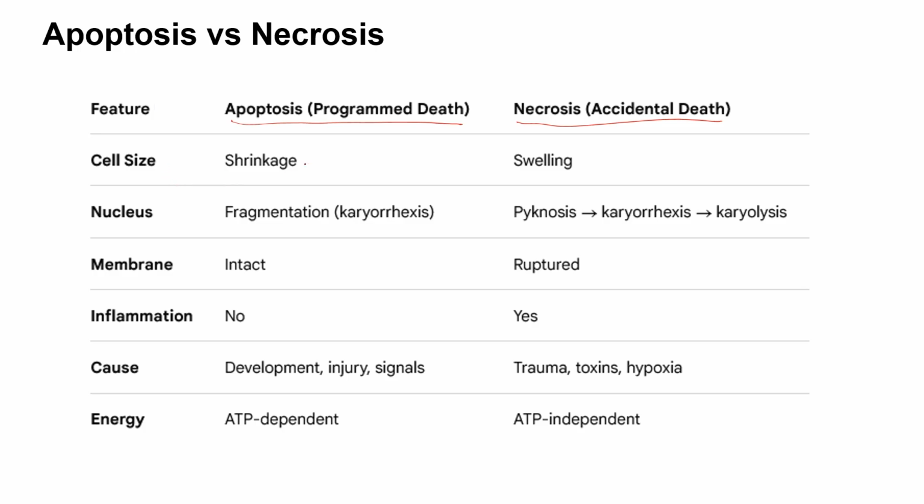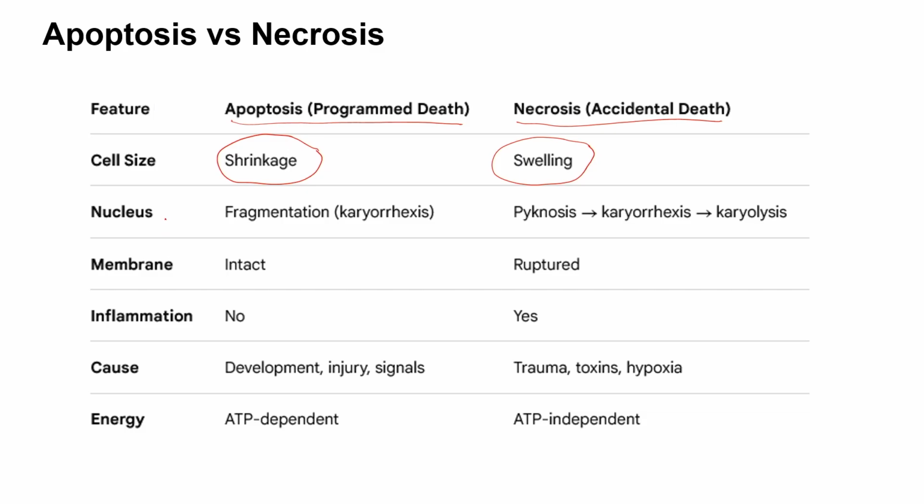In terms of cell size, there is a shrinkage. That means the cell is reduced in size, which is the phenomenon of apoptosis, while in necrosis we have swelling. So it's just the opposite. We have shrinkage here, and swelling here. That means the cell size increases.